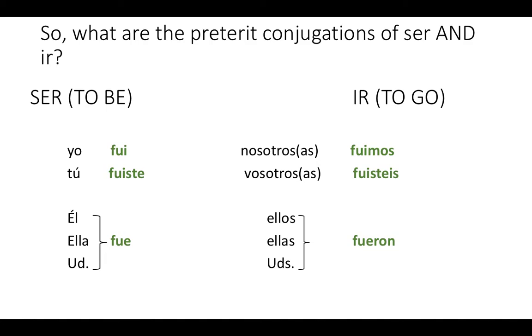So if I want to say I was a young girl, fui una niña. But if I want to say I went to the store, I'm going to say fui a la tienda. See how I used fui both times, but in the context, one means I was a young girl, and one means I went to the store.